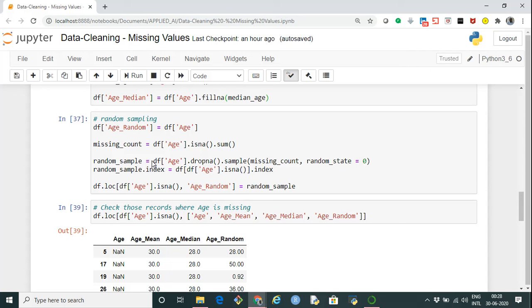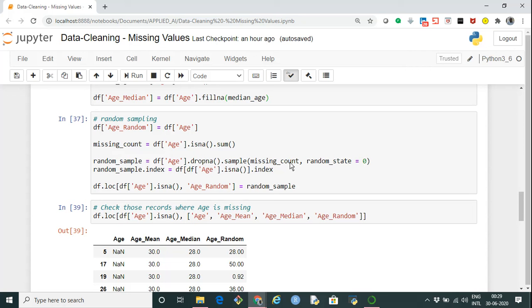So what I'm doing here is, from this data frame's age column, I am dropping the NA. It will exclude all those NA values, and from whatever values of age are left, I am going to create a sample of that many numbers which is actually missing, based on the missing count.